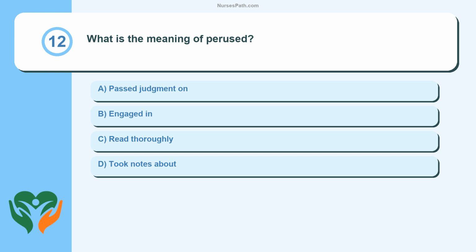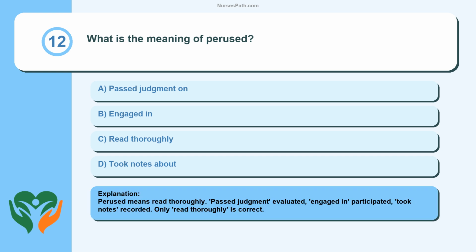Question 12. What is the meaning of perused? Passed judgment on. Engaged in. Read thoroughly. Took notes about. Perused means read thoroughly. Passed judgment is evaluated, engaged is participated, took notes is recorded. Only read thoroughly is correct.